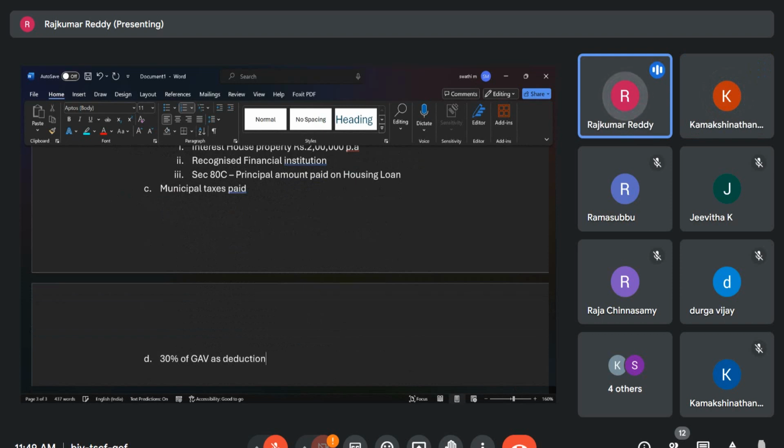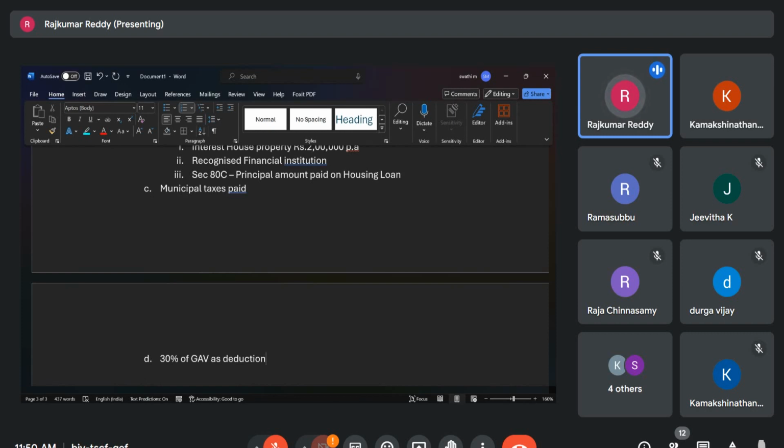Like, if one is having a house, we incur some expenditure for maintenance, right? Maybe every year you need to make some painting or some small repairs. All these things are to be carried out. So the Income Tax Act is giving 30% of the gross annual value as deduction. If you are earning 30,000 every month as rental income, so 3.6 lakhs.